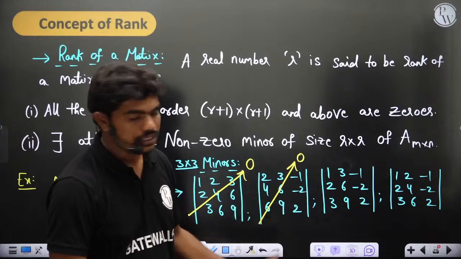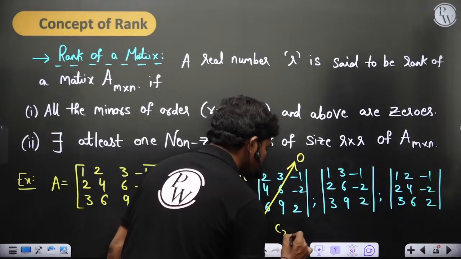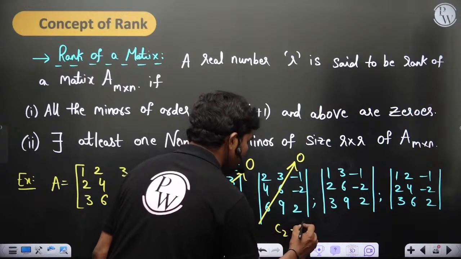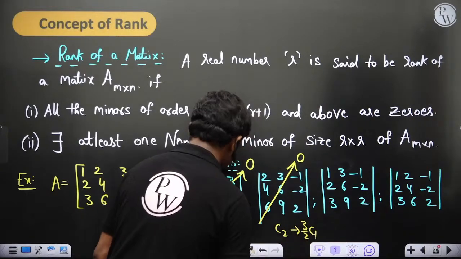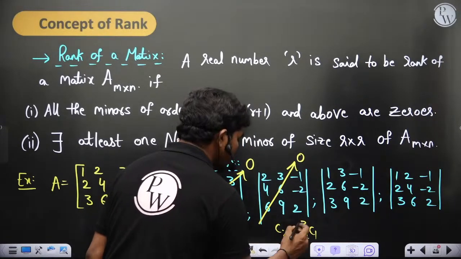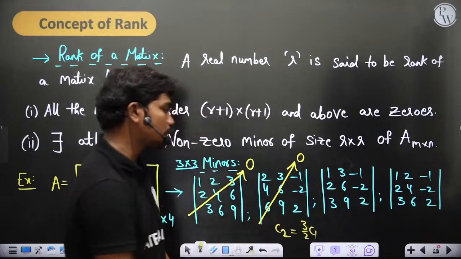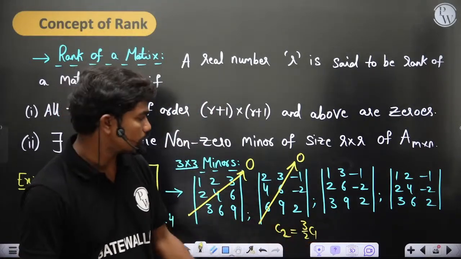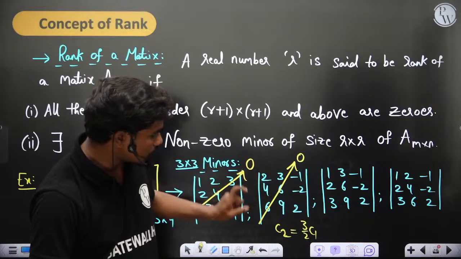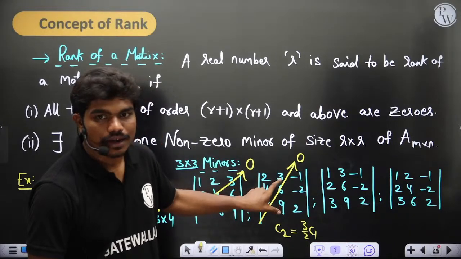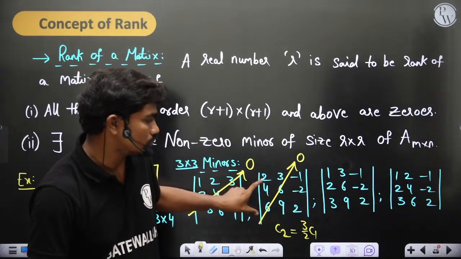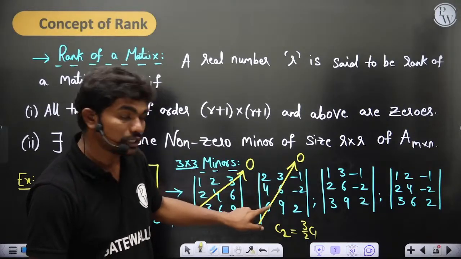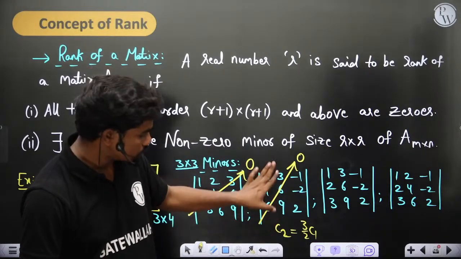Okay, so you can see why this is 0: the second column is 3 by 2 times the first column. I've told you if 2 columns are proportional or 2 rows are proportional, this minor will definitely be 0. You can calculate the determinant, it will come out to be 0 because the second column can be obtained by multiplying 3 by 2 to the first column. 2 into 3 by 2 gives 3, 4 into 3 by 2 gives 6, 6 into 3 by 2 gives 9 again. So that's why this is 0.